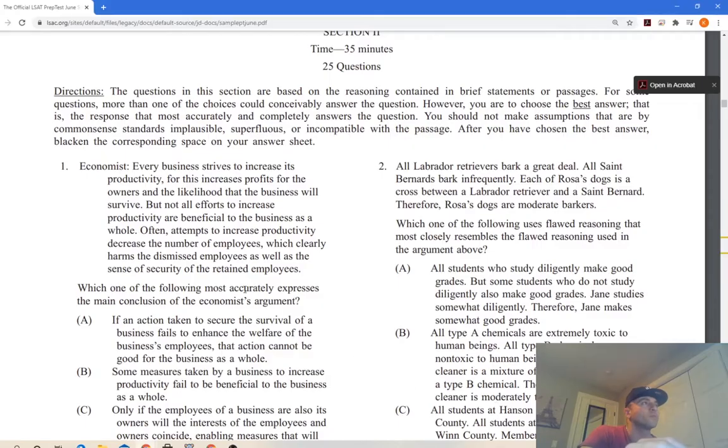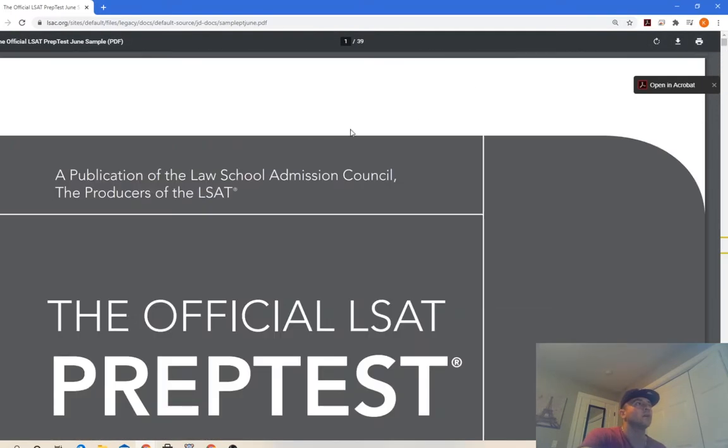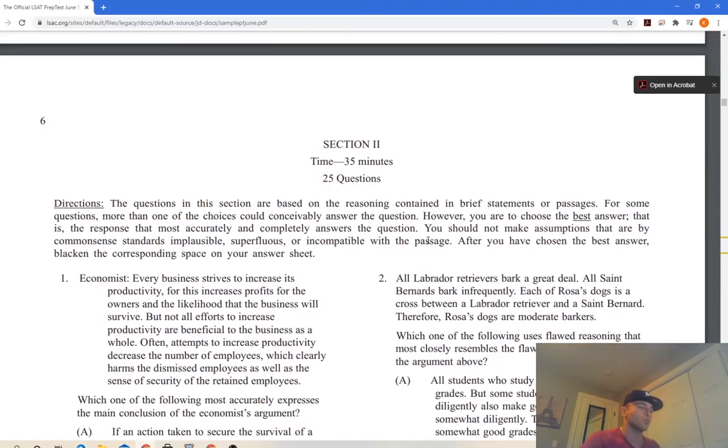In addition to that, like I said, I wanted to do the LSAT, and I have it open here somewhere. So this is the one. You can go to the LSAT website and download it. It's the free one, the official prep test. I got a little sheet, so I'm gonna write them down. We'll do it live. We'll see how I do, and I think it's going to be helpful. It'll give you an understanding of my process going through it, and also tie into that second tip of why the English was so helpful getting through it.